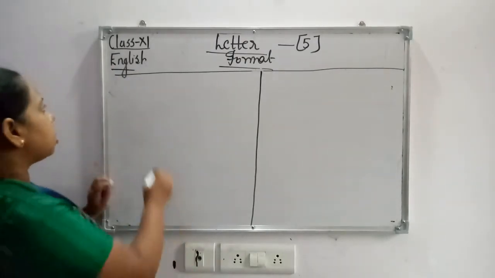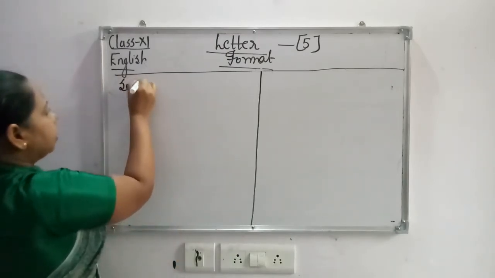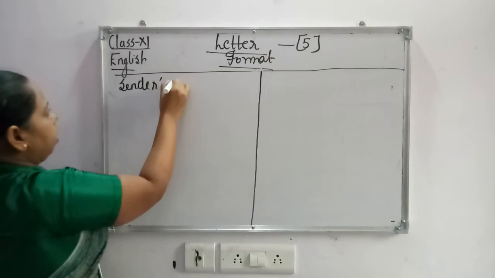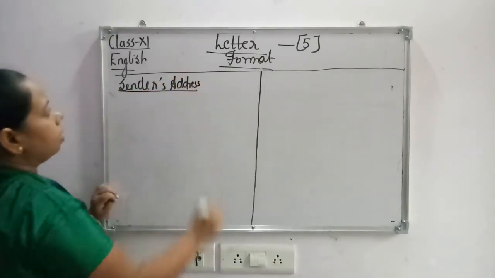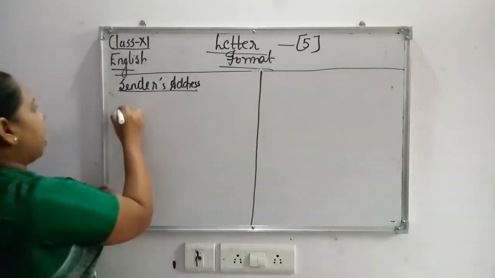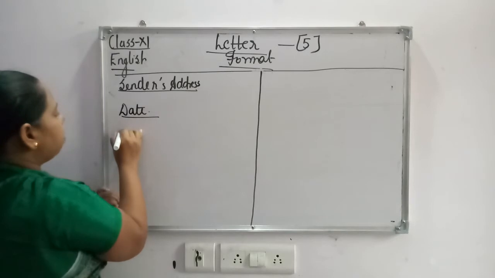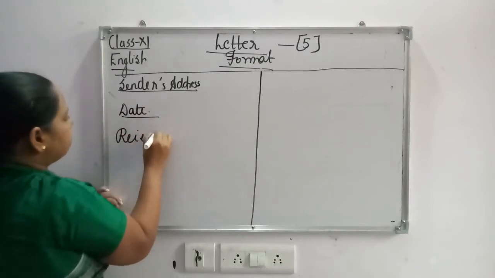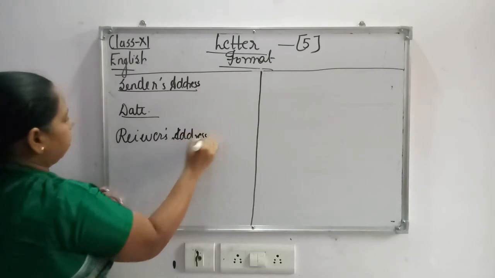What you have to do is start the letter with the sender's address. I will keep on explaining. Then leave one line and write the date. Then leave one line and write the receiver's address.